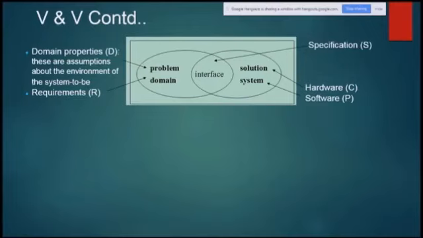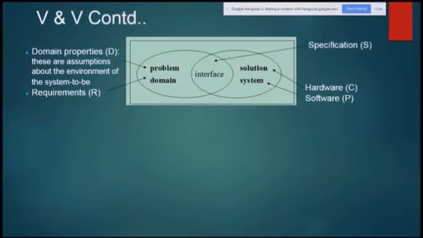Okay, now let's look at this example. Domain properties are D. Please look at this carefully. Domain properties, we refer to them as D, and these are assumptions about the environment of the system to be, the problem domain, for example.